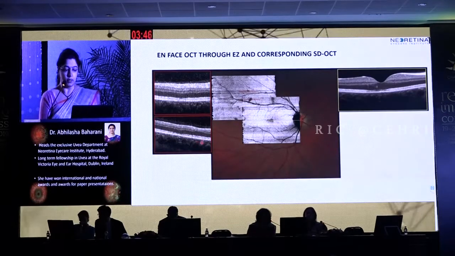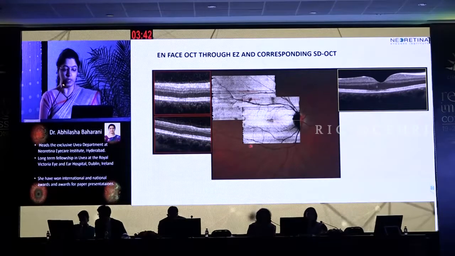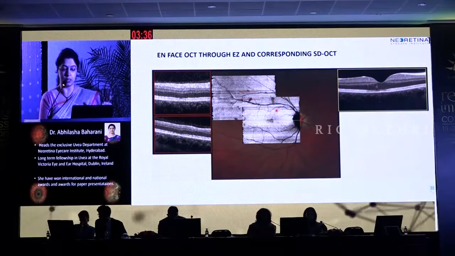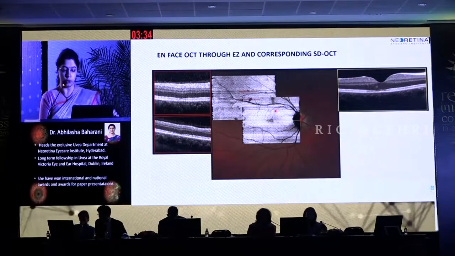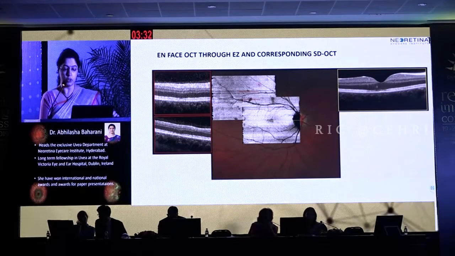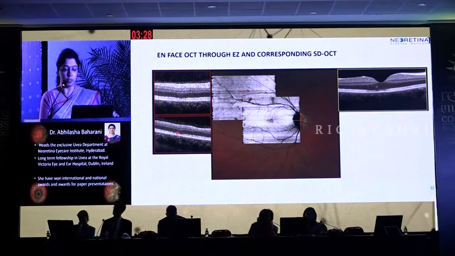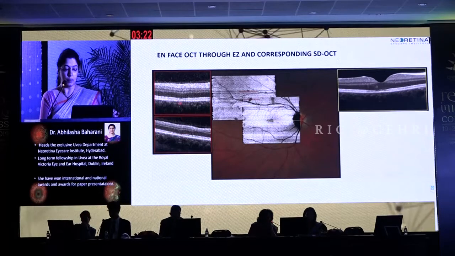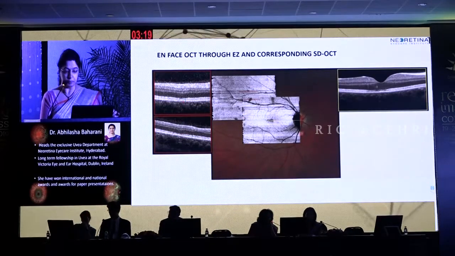Now this is a 22-year-old female patient where we have superimposed the en-face OCT segmentation of the ellipsoid zone in the macula and the supratemporal area. And here you see in the spectral domain OCT that there is a loss of the ellipsoid zone and hypertrophy of the RPE.